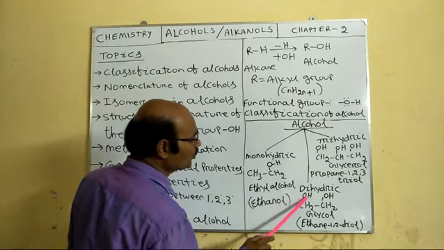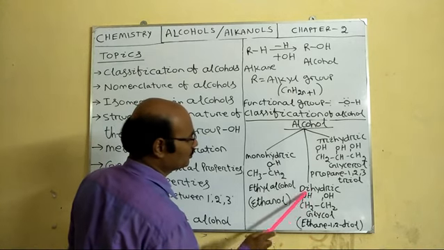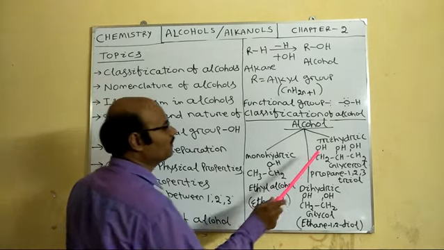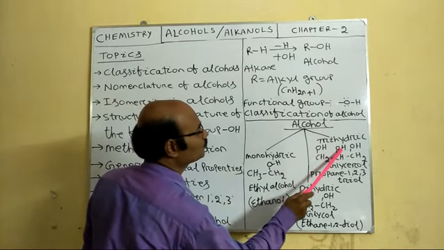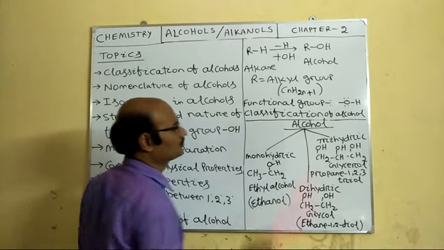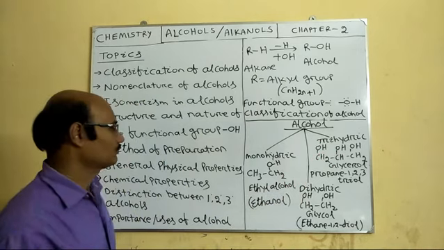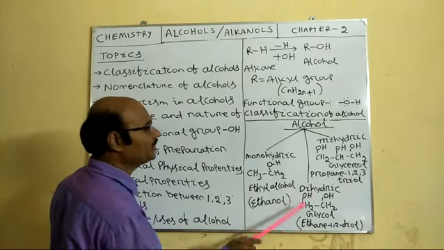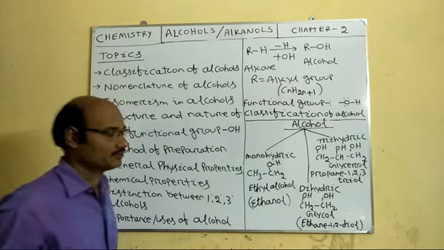When we have two OH groups, CH2OH, CH2OH, it's called dihydric alcohol. When we have three OH groups, CH2OH, CHOH, CH2OH, it's called trihydric alcohol. So one OH group, monohydric; two OH groups, dihydric; three OH groups, trihydric.